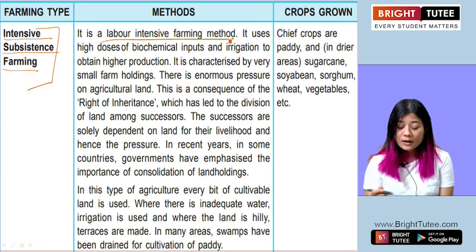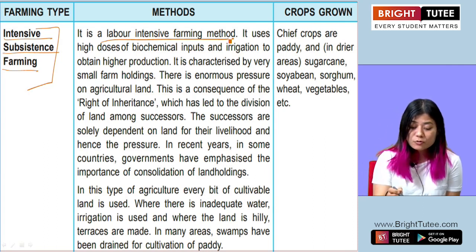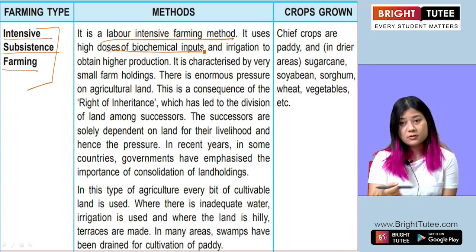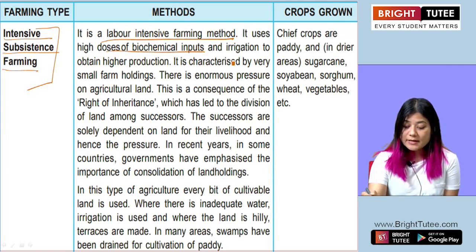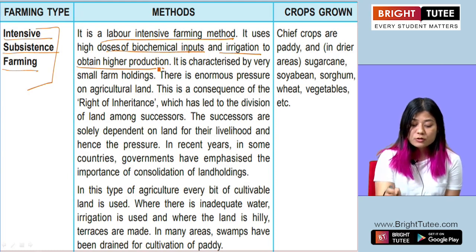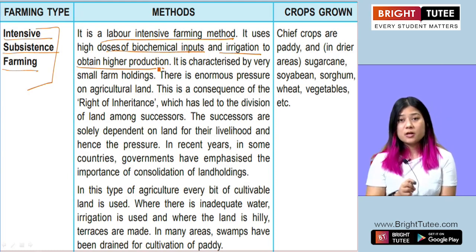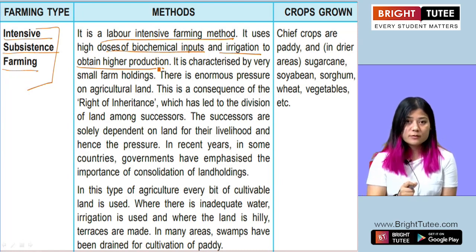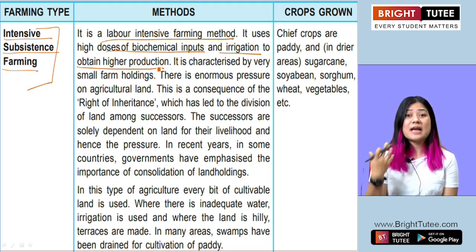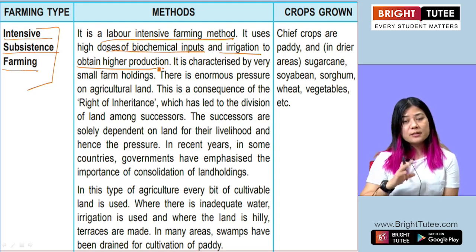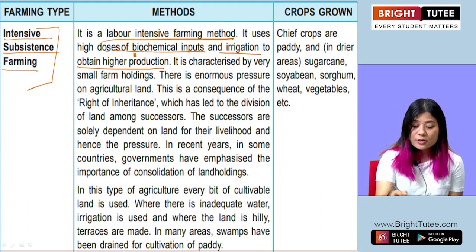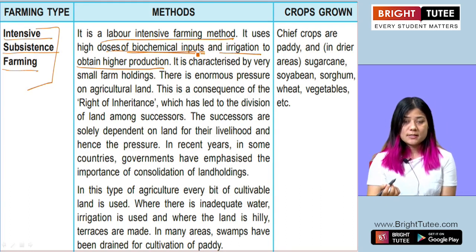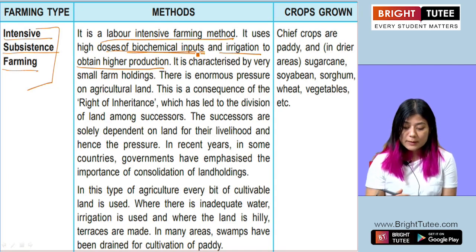In this kind of farming, high doses of biochemical inputs or fertilizers and irrigation are used to obtain higher production. So in this kind of farming, the main aim is to make sure that the production is very high. In order to make sure that the production is very high, they use fertilizers and manures.